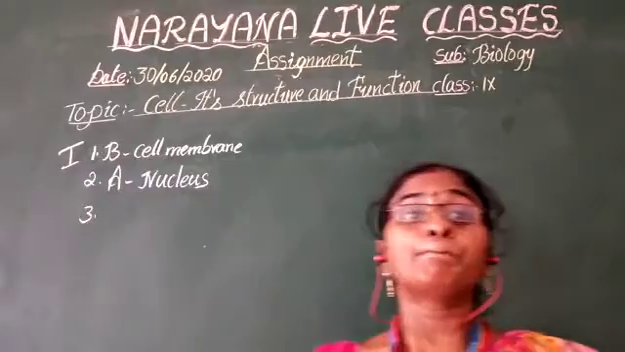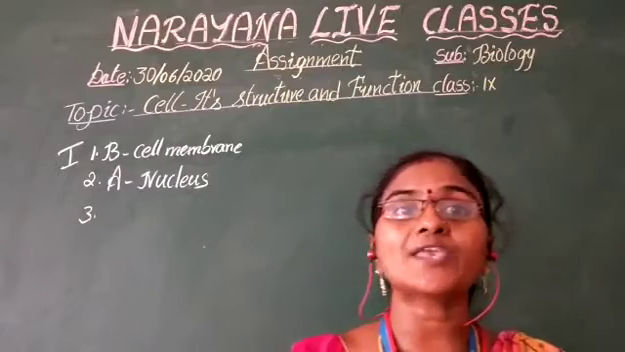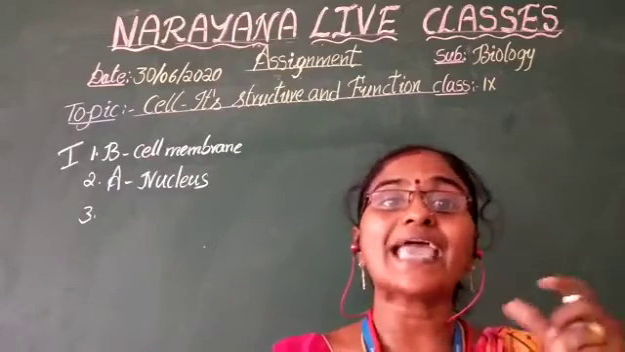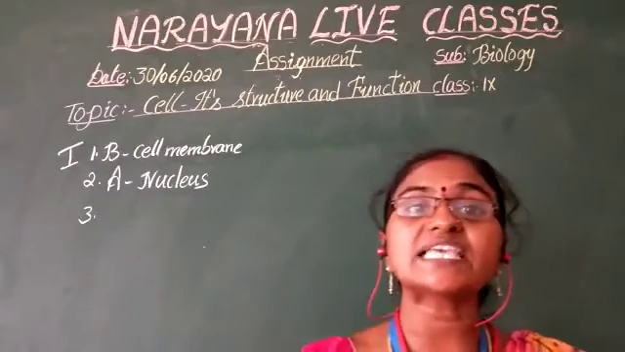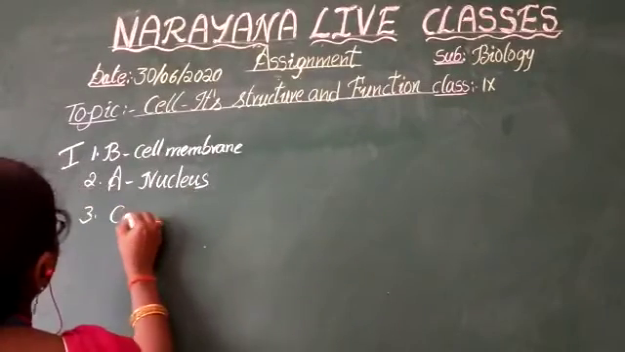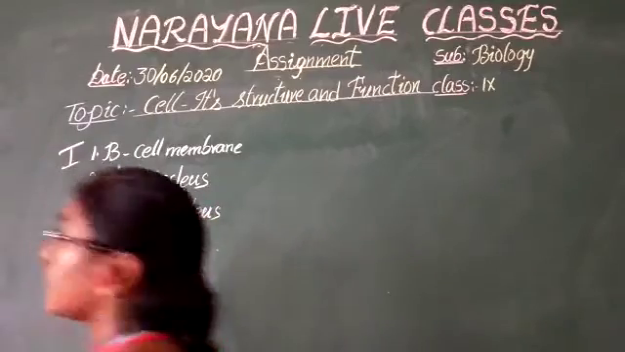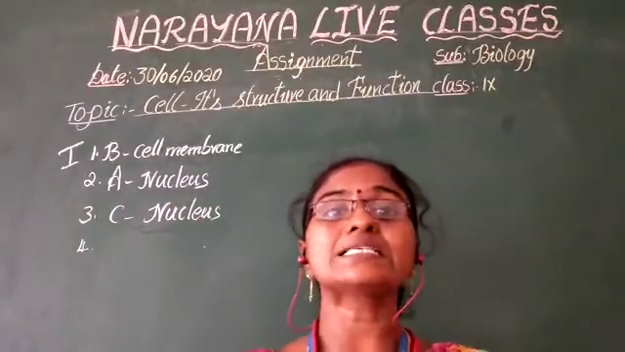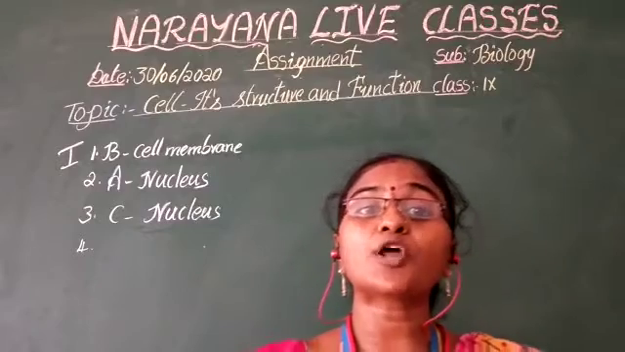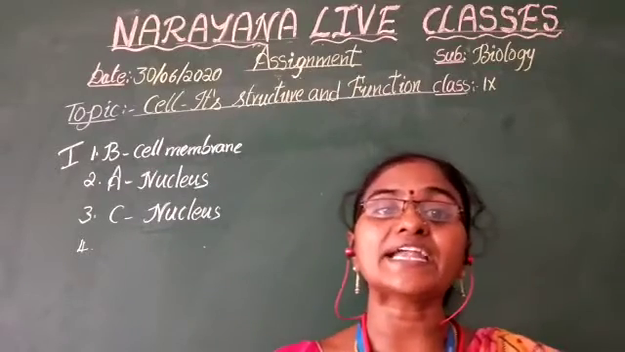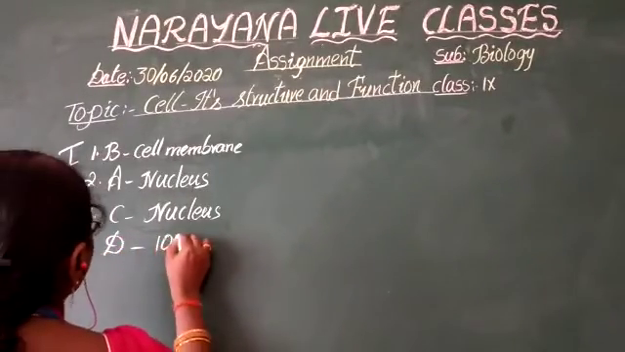And the next one: prokaryotic cells do not have a well organized dash. So prokaryotic, its name only. Pro means false, karyo means nucleus. A well organized nucleus is absent. So the answer is nucleus, Option C. And the next one: the cells contain nearly how many mitochondria? The number of mitochondria in each cell is nearly 100 to 150. So the answer is 100 to 150, Option D.